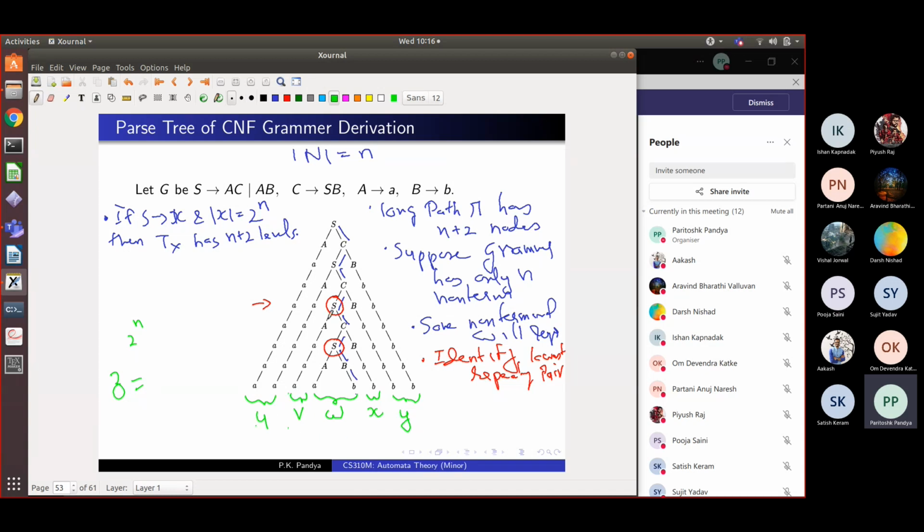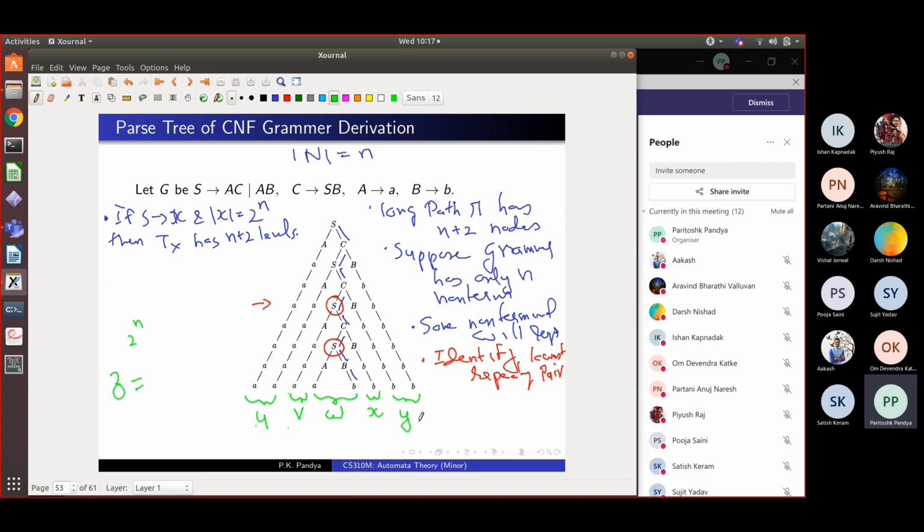So what I'm saying is, given this parse tree and these two innermost occurrences of repeating non-terminals, we can break up the word Z into UVWXY, 5 parts. Is this understandable? Let's take a pause and get the argument clear. So this lemma is also sometimes called the UVWXY lemma.